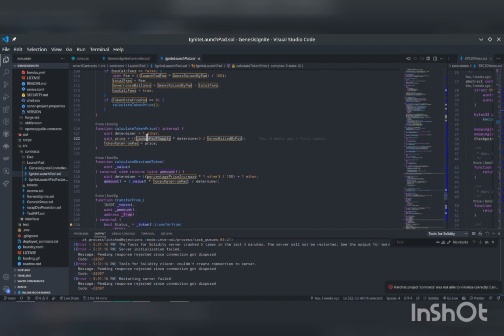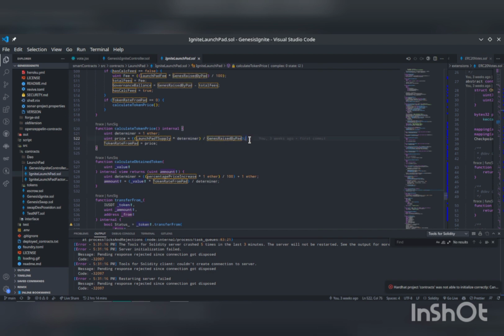That's the total number of tokens a user or the admin brought in order to create a launchpad. I'm multiplying it by the terminal. Since for now we are deploying this contract on the Sepolia network, the terminal is 1 Ether. If you are deploying this contract on Binance Smart Chain, it will be 1 BNB. So the launchpad's data supply is multiplied by the terminal, which is 1 ether in this case, and then we divide it by the GIT token raised by this launchpad.